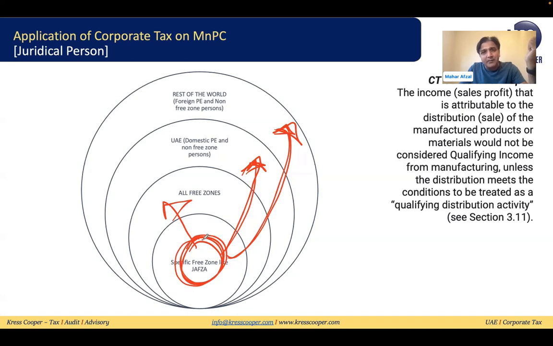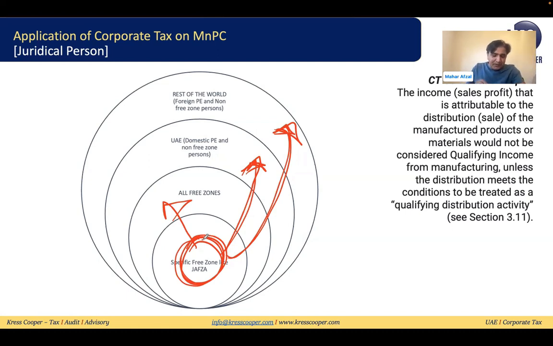Once it is a non-qualified free zone manufacturing and processing company, then the company will not be able to generate any qualifying income. Now the company will go back to the threshold: if the revenue is less than 3 million, they can apply for small business relief. If the revenue is more than 3 million, then they need to map their accounting profit into taxable profit. On taxable profit up to 375,000, 0% corporate tax will be applicable, and above this, 9% corporate tax will be applicable.